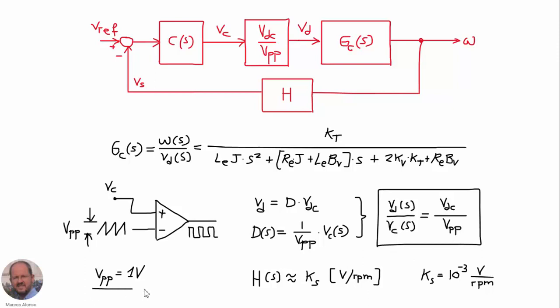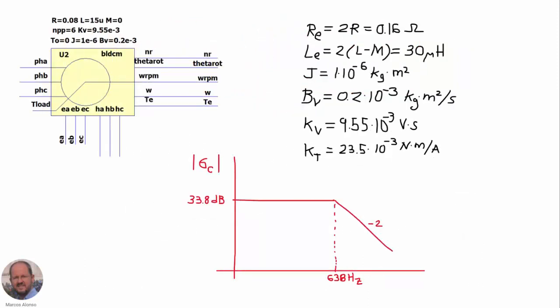In our case, we are going to use a value of VPP equal to 1 volt, and also we are going to consider that the sensor of the speed, the tacho generator, is going to be just a gain Ks in volts per RPM, and in our case we are going to suppose that we have this gain 10 to the minus 3 volts over RPM. Now we have the model of our motor. We are going to use the same model that we have been using in these last videos.